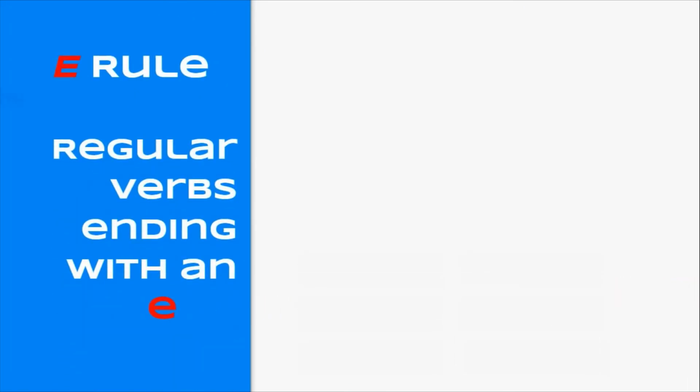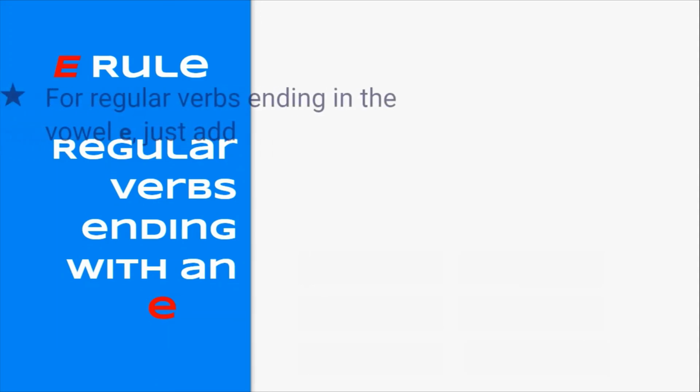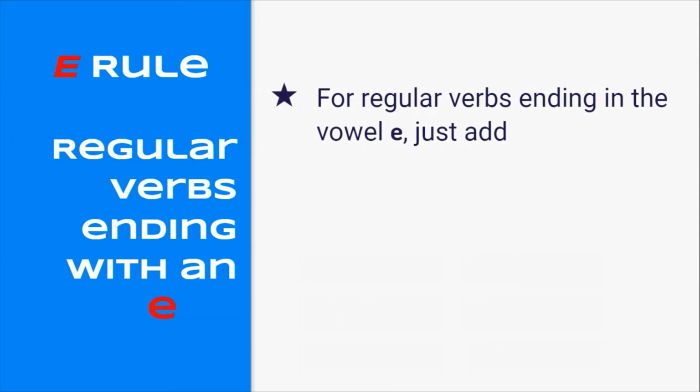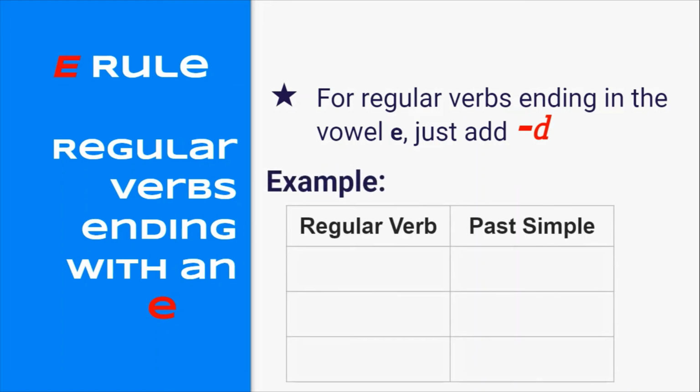Okay, so let's go ahead and look at the E rule, okay? So regular verbs ending with an E, all we need to do is, if the regular verbs end with an E, we're only going to add a D. That's right, that's it. So let's look at some examples like capture. You see, it ends with an E, so captured.